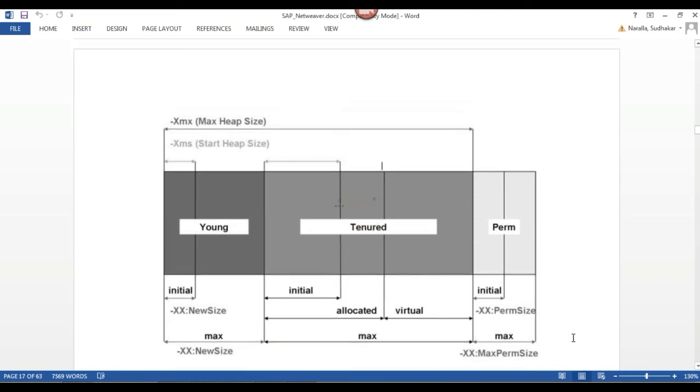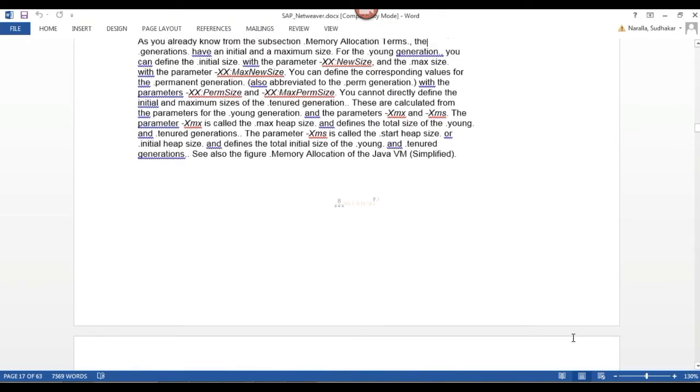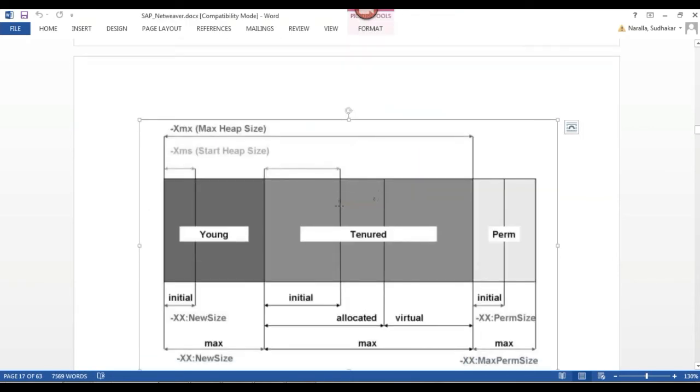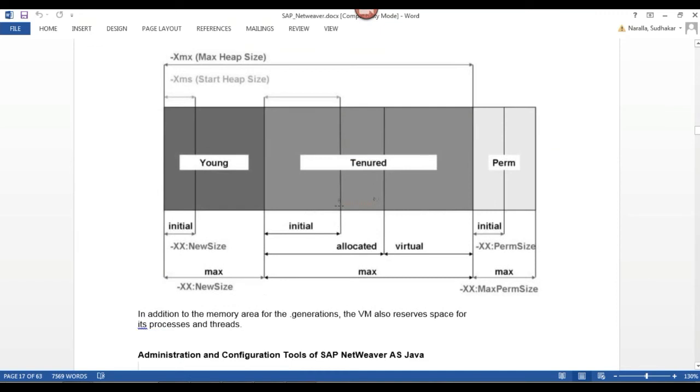See this diagram and read this paragraph. Easily you can identify and understand. It's not a confusing part. It's a very simple, understandable format. Whenever you hear these naming conventions for the first time, you will get some confusion. But slowly, whenever you are reading about the Java stack architecture and the Java stack memory parameter naming conventions, then you can easily identify them.